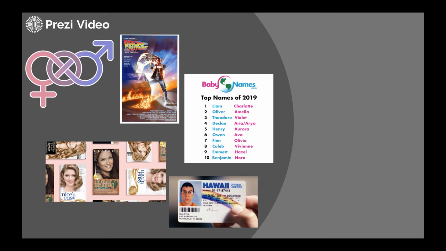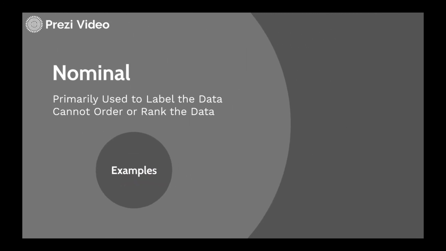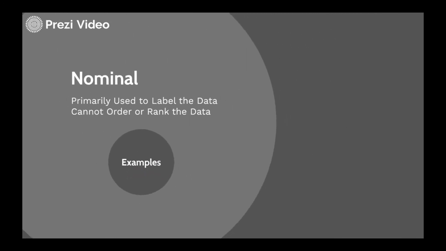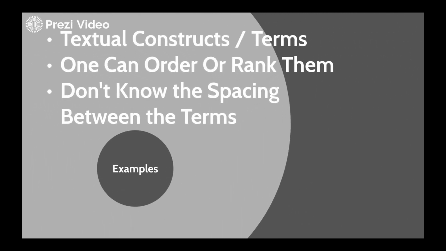Ethnicity is another one as well. Community type is another one. Things you cannot really rank. It's just to identify them. So that covers the nominal type of data. Now, when we talk about ordinal data, it's like the name: things that you can order.